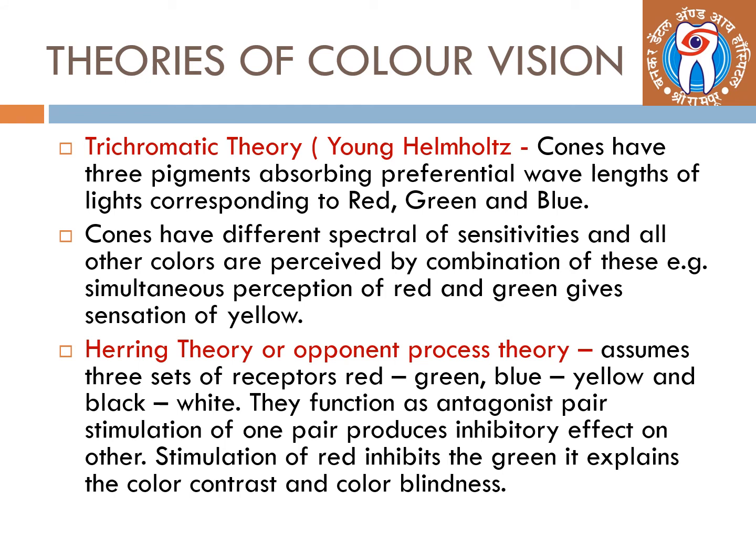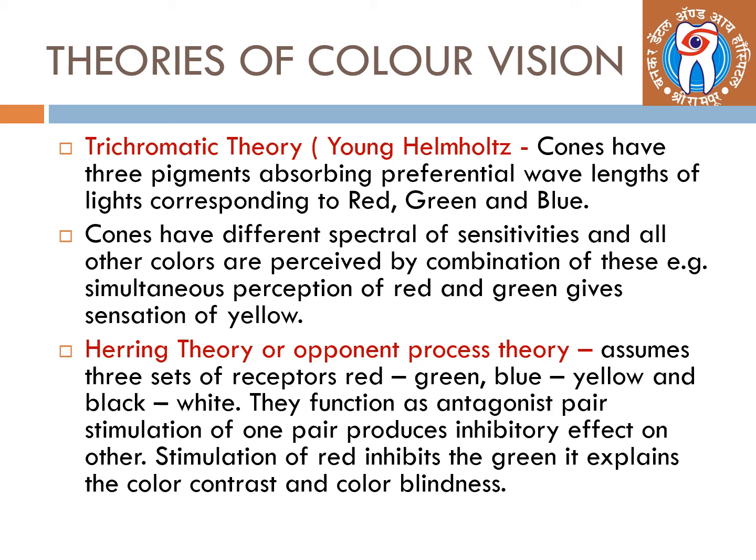Coming to theories of color vision, first is trichromatic theory, where cones have three pigments absorbing preferential wavelengths of light corresponding to red, green, and blue. Cones have different spectral sensitivities, and all the colors are perceived by combination of these. Example, simultaneous perception of red and green gives sensation of yellow.